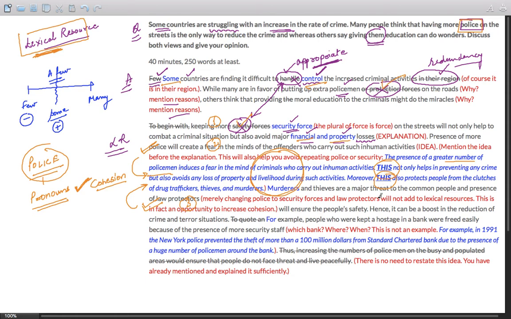Okay. Now, another lexical resource point is that you should be able to write a good example. A good example contains some data, some facts. I can see some data and facts over here.